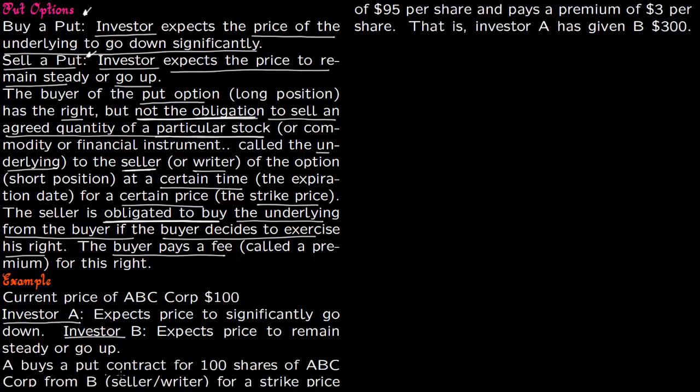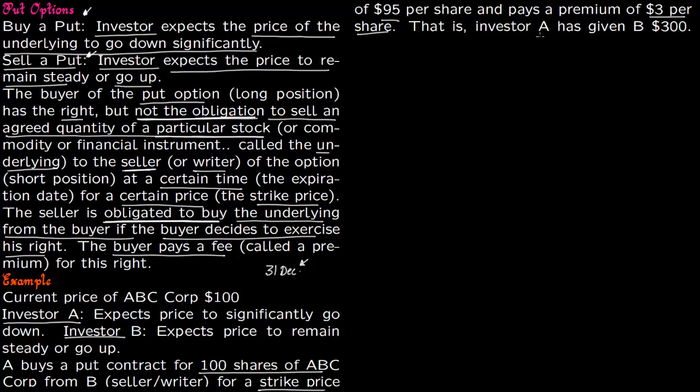So say now A buys a put contract for 100 shares of ABC Corporation from seller B or the writer B for a strike price of $95 per share and pays a premium of $3 per share. Now obviously this put option can be exercised on a particular date. So let us fix some date. Say you fix a date of 31st December of this year, the end of the year date. So you have date fixed, you have the strike price fixed, and you have the premium per share fixed. So these are three particular things which are fixed.